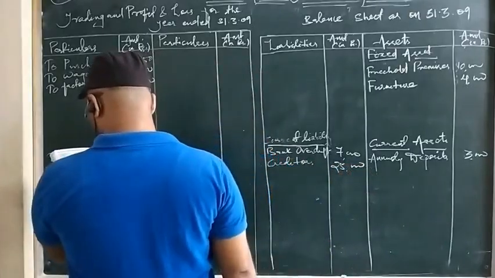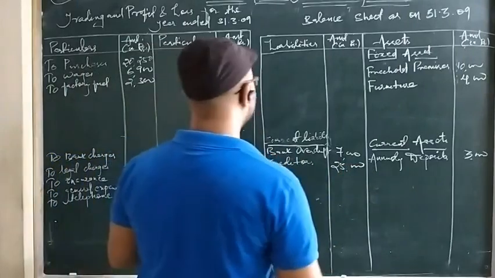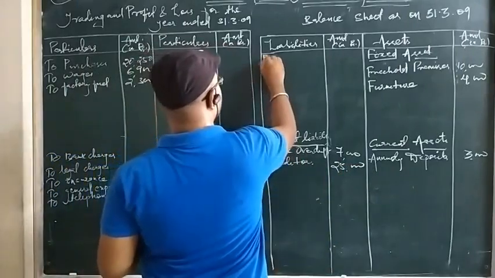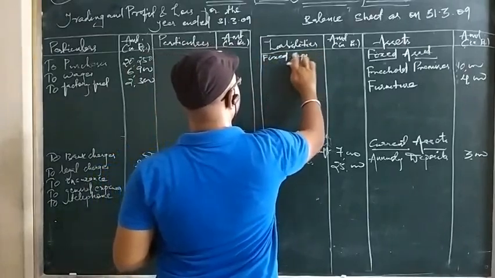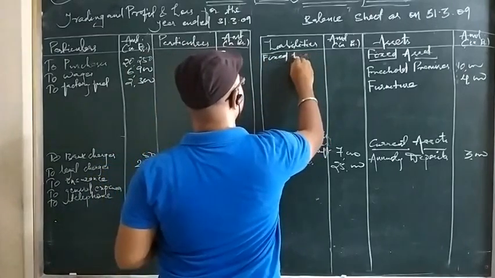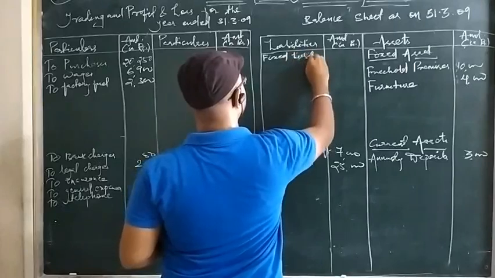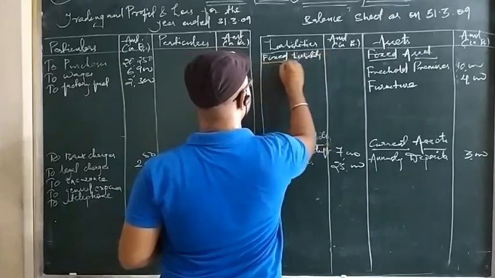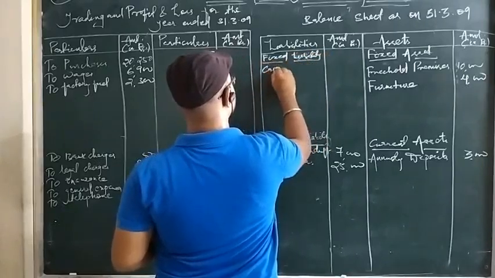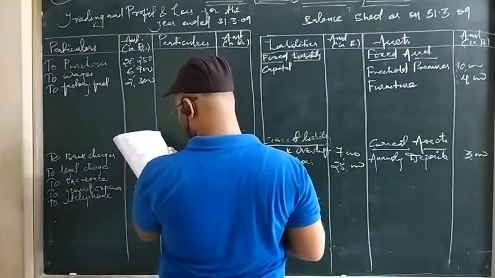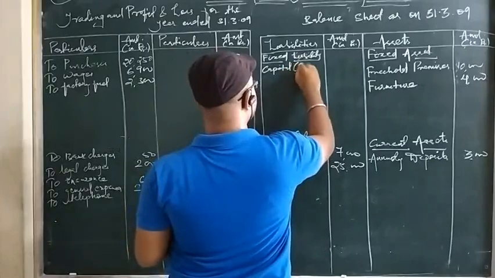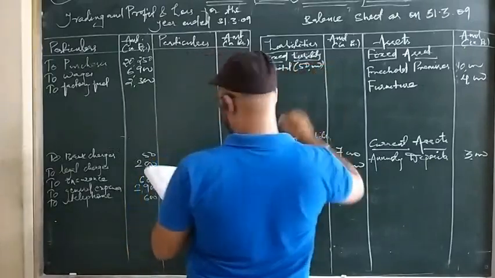Okay. Then we have capital. So capital is the fixed liability. Okay. And we have to keep it in adjustment form. Okay. Remember that. So this is a fixed liability. Capital. So capital amount is 50,000. We will keep it into the inner column.